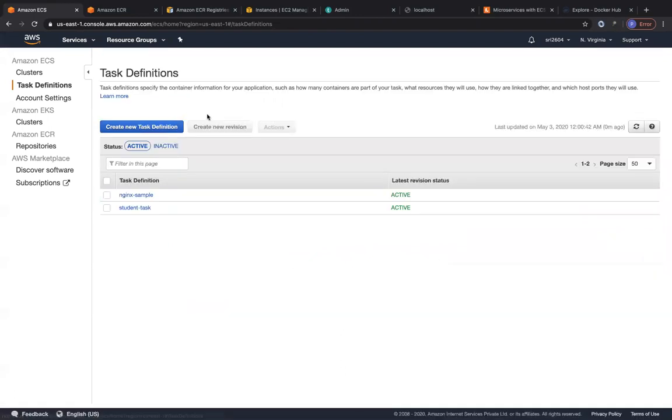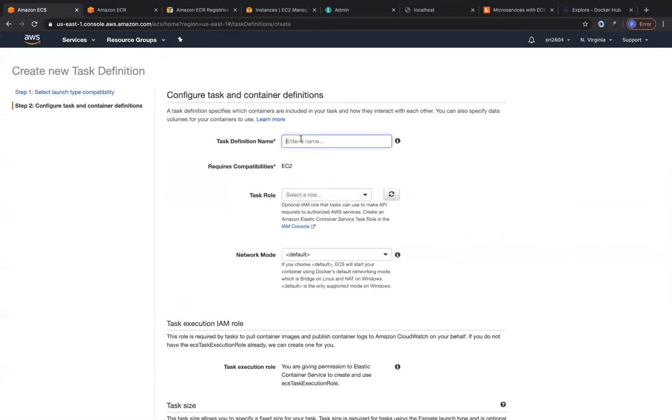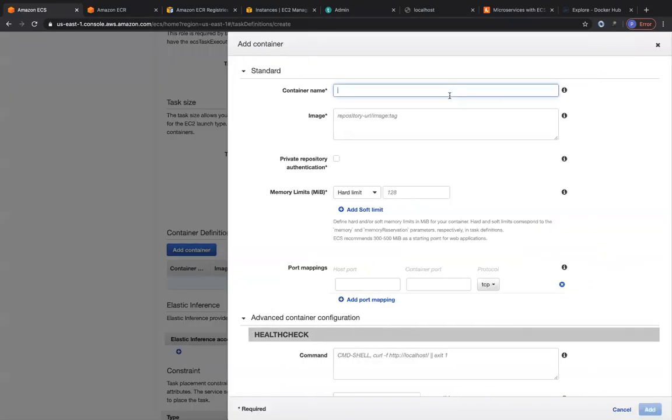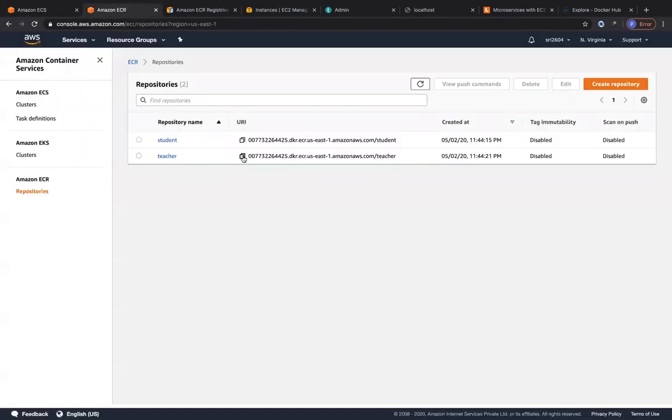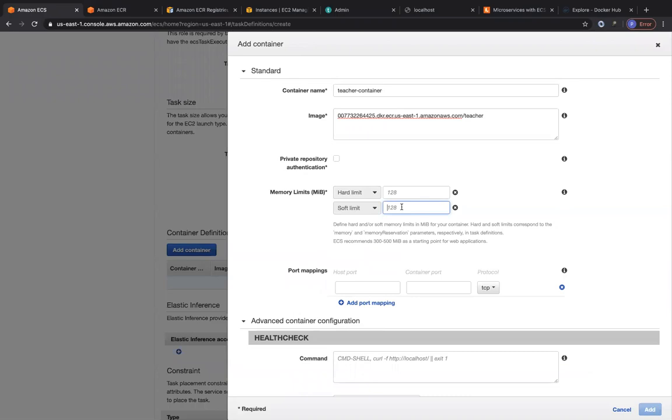Let's do the same for the teacher microservice, right? Let's create a new task definition, EC2 type capability. Let's click on next. Let's call this the teacher task. I'm not going to choose anything over here. I'm just going to scroll down and add a container definition. I'm going to call this teacher container. I'm going to copy the teacher image URI from ECR and paste it over here. Similarly, I'm going to specify a soft limit of 1024 and the hard limit to be 1512.